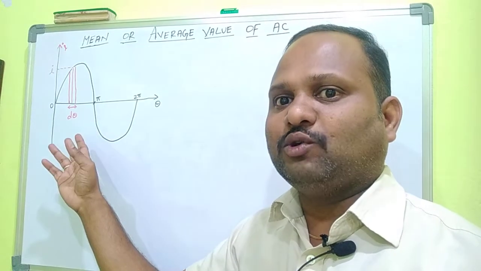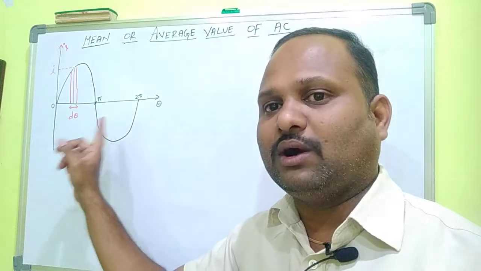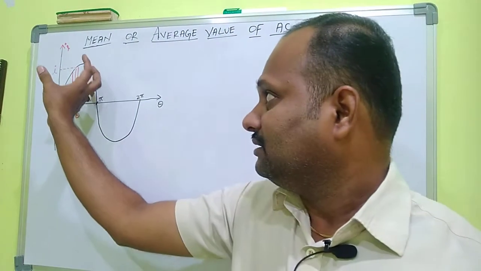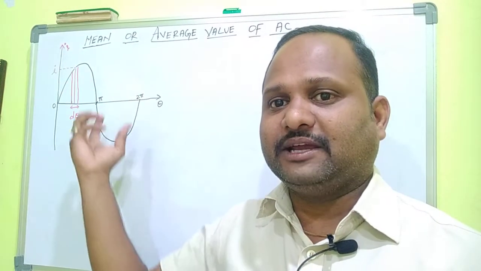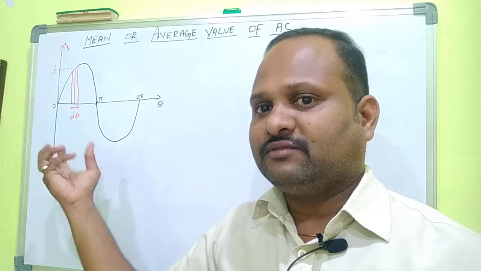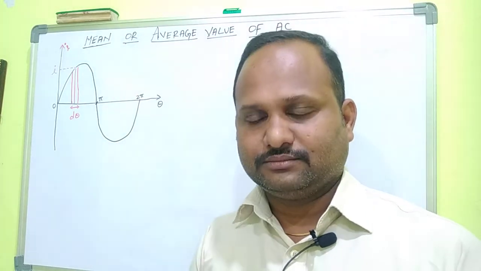The mean or average value of alternating current over one full complete cycle is 0, because 50% is positive half cycle and the remaining 50% is negative half cycle. Then the average value will be 0.